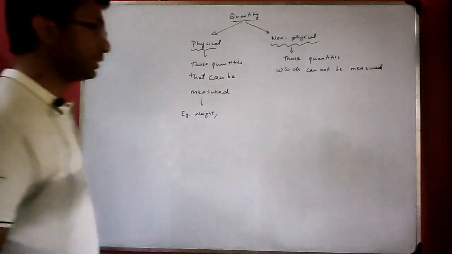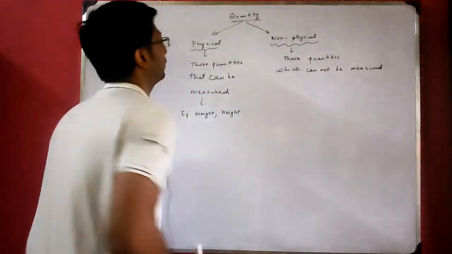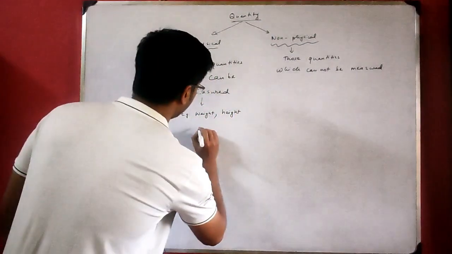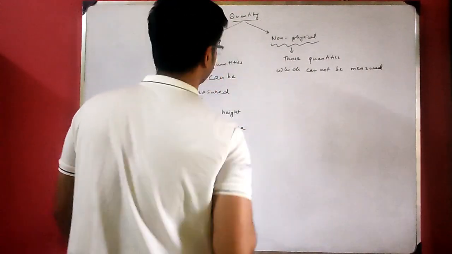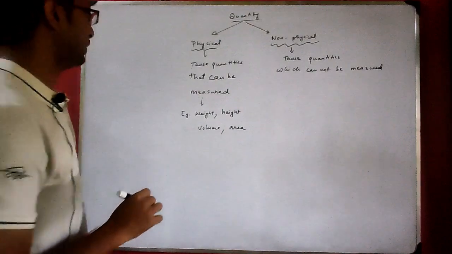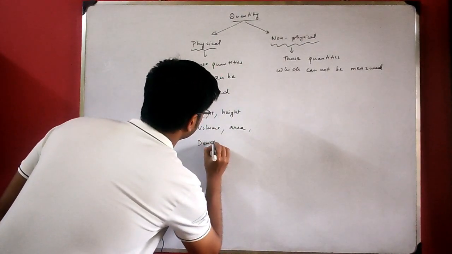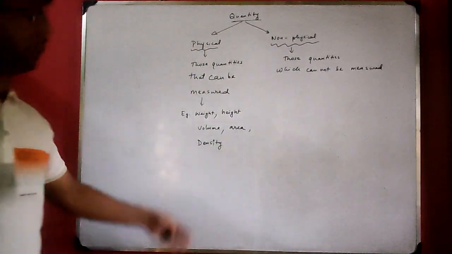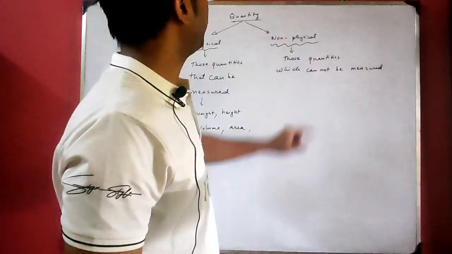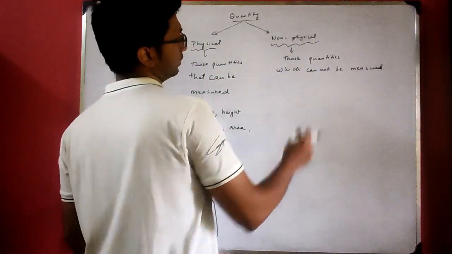Suppose your weight, then your height, you can measure your height. Then suppose volume, then area. So these are physical quantities. And also density. There are many more, the list is very long. And non-physical quantities are those which we cannot measure.